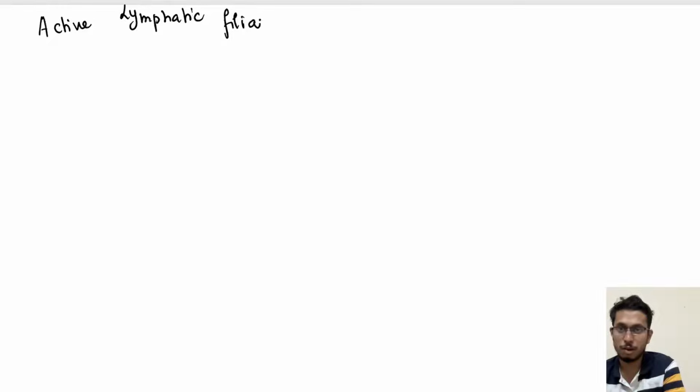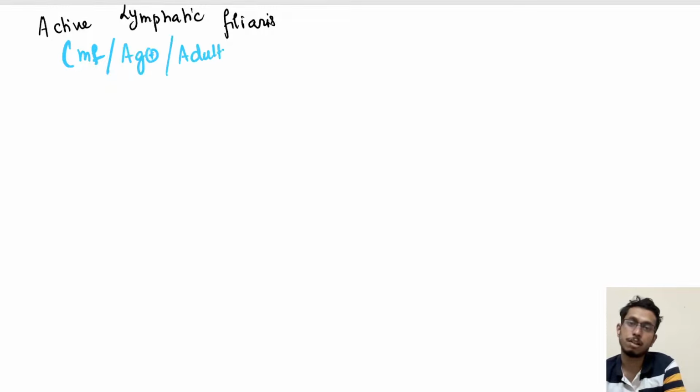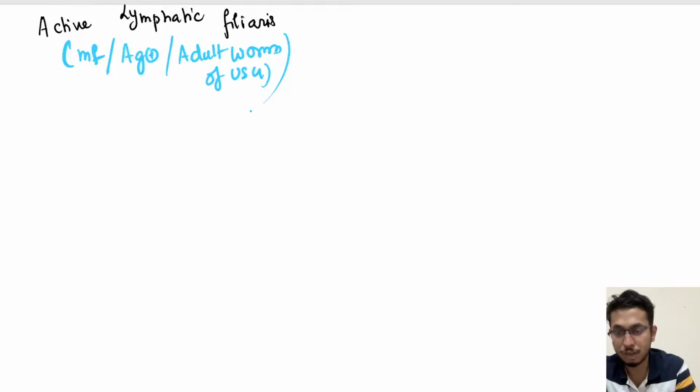So when you need to treat, the stage is acute or active lymphatic filariasis. Now, what is active lymphatic filariasis? It is the stage in which microfilaria is positive, or antigen to the parasite, antigen to O. tsutsugamushi, is positive, or you can see the adult worm on USG Doppler. This is active filariasis. In case of active filariasis, what medication can you go for? You can go for diethylcarbamazine.